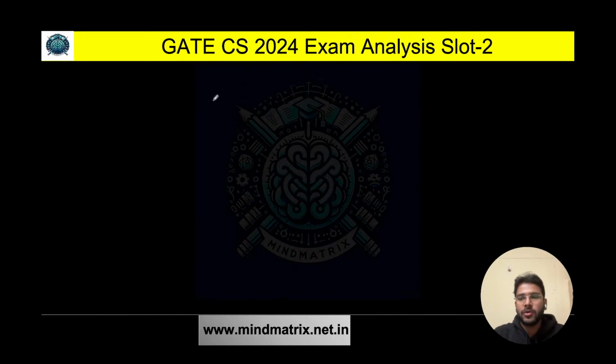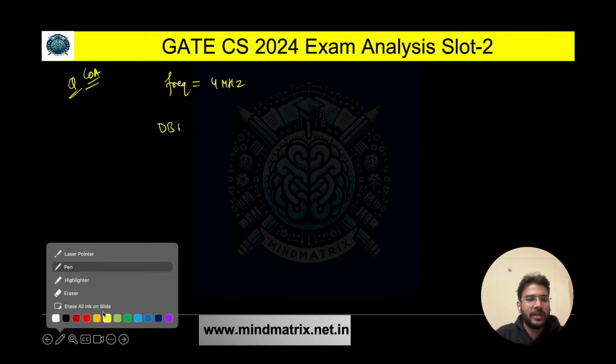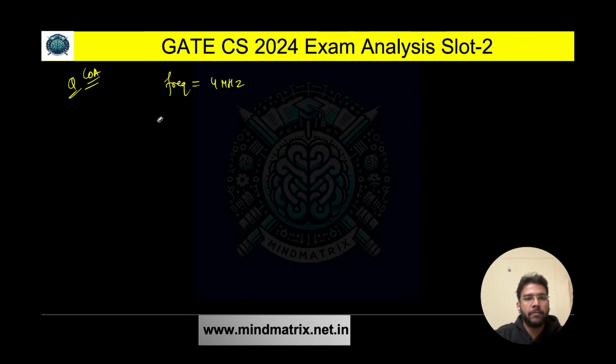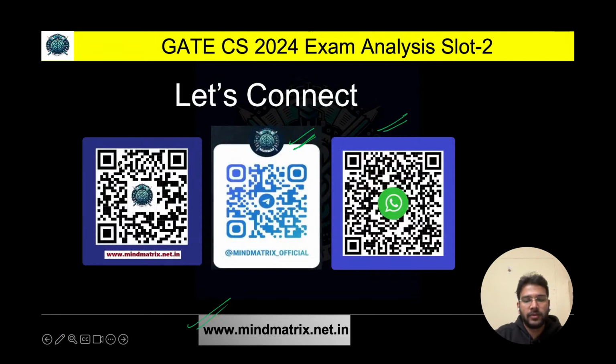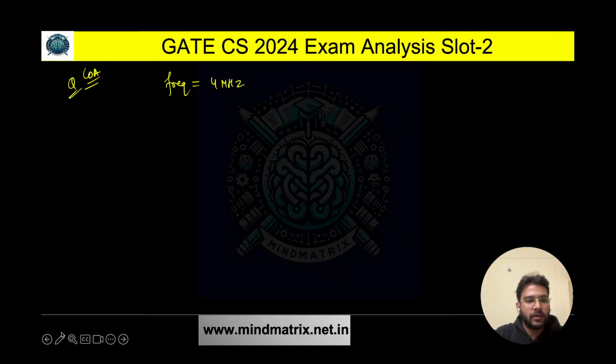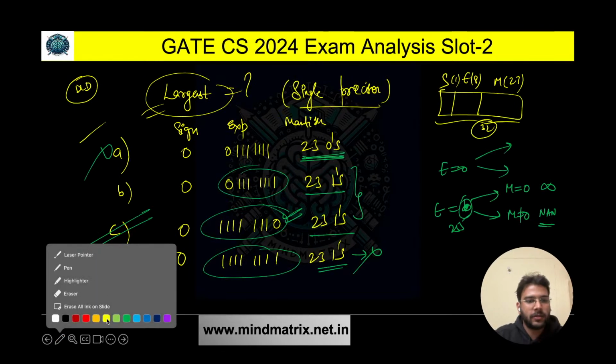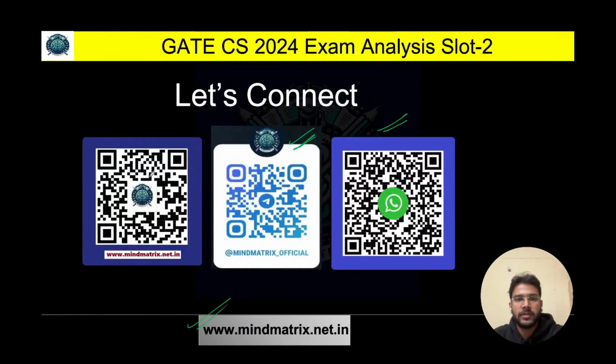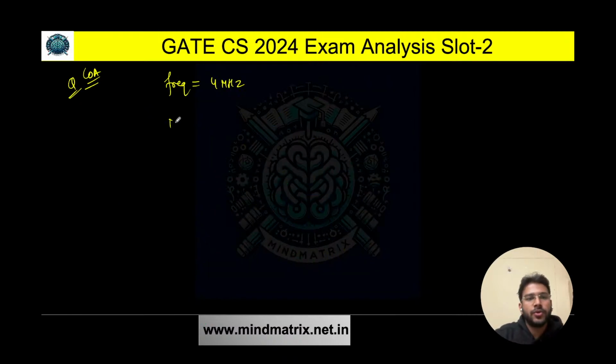Okay, so here we have another question from COA now. Frequency is given to us, that is 4 megahertz. It is based on DMA, using cycle stealing mode.